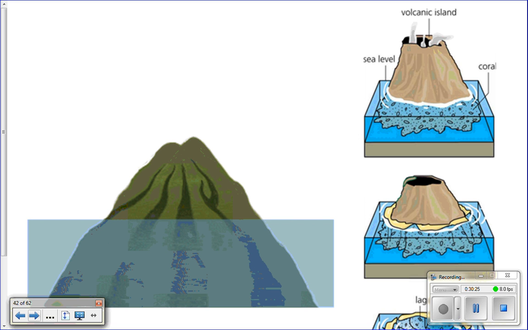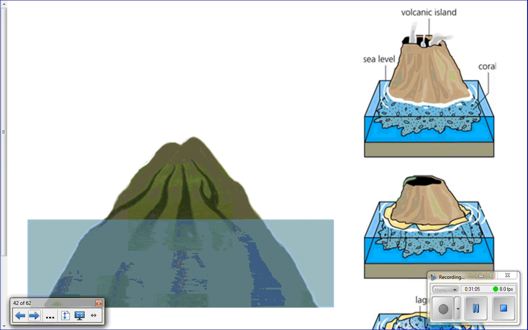Now that the volcano is dormant, it's going to be subject to erosion from the waves and the wind. The reef stays in the same spot because that's where it started growing, but the volcano in the middle starts to erode and shrink. When that happens, the fringing reef gets separated from the land and becomes a barrier reef, because it's now separated from the land. If that volcano continues to erode, the reef is left. The volcano is now below the surface of the water, and what you're left with is a ring-shaped reef in the middle of the ocean. It's called an atoll.